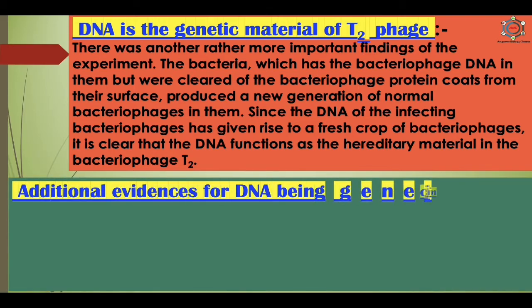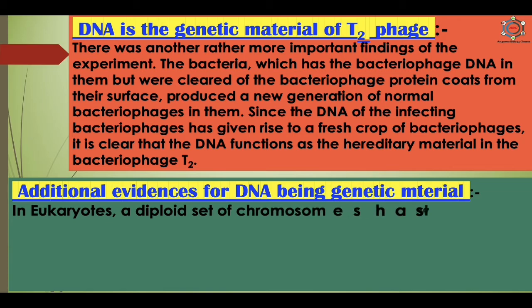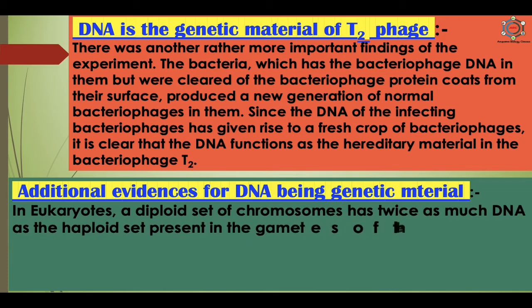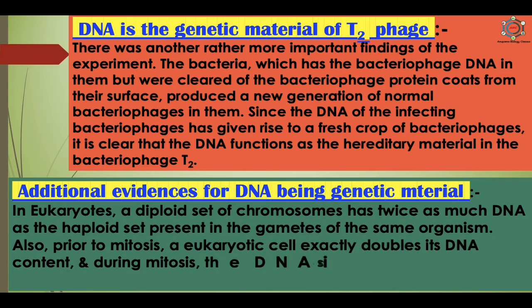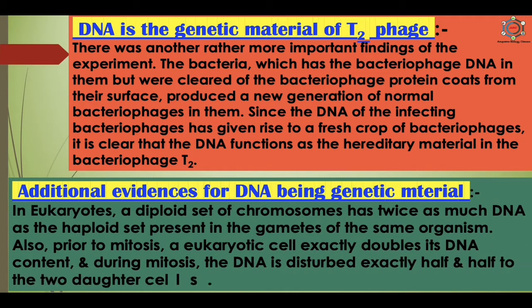After this, the additional evidences for DNA being the genetic material. In eukaryotes, a diploid set of chromosomes has twice as much DNA as the haploid set present in the gametes of the same organism. Also, prior to mitosis, a eukaryotic cell exactly doubles its DNA content, and during mitosis, the DNA is distributed exactly half and half to the two daughter cells. So these are the additional evidences for DNA being the genetic material.